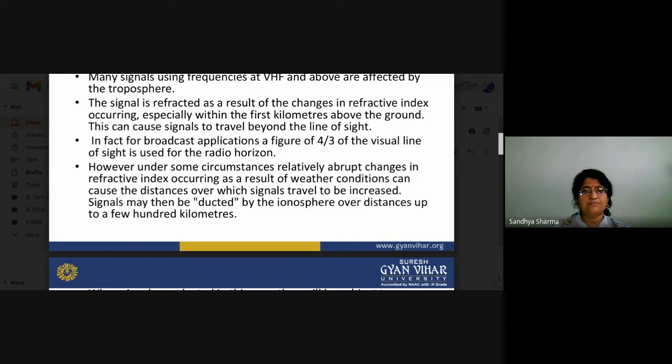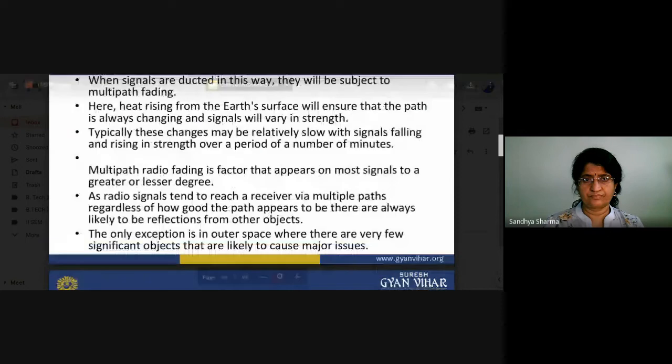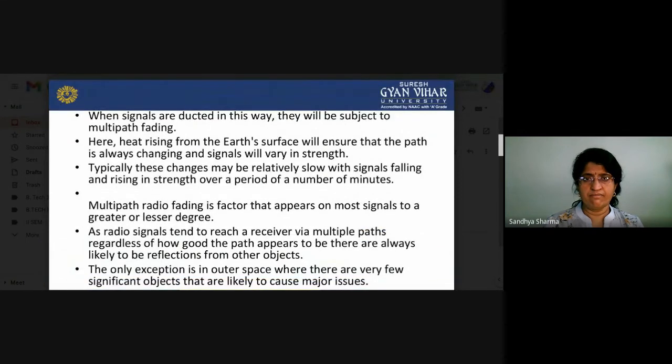Similarly, signals may be ducted in the troposphere over distances up to a few hundred kilometers. When signals are propagated in this way, they will be subject to multipath fading. Hence, heat rising from the Earth's surface will ensure that the path is always changing and the signal will vary in its strength.